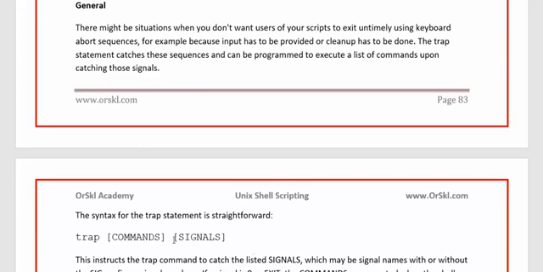And the reason we are using trap is that as soon as such signals are received by bash, you can perform some reactions based on the requirement. In the example that I discussed earlier, in case you have created temporary variables and temporary scripts at the beginning of the file, and somebody uses Control C, not only do you allow the user to exit from the terminal, you should also clean up your temporary files and variables, right? So cleaning up those temporary files and variables is what you can give as a list of commands here as soon as somebody gives SIGINT.